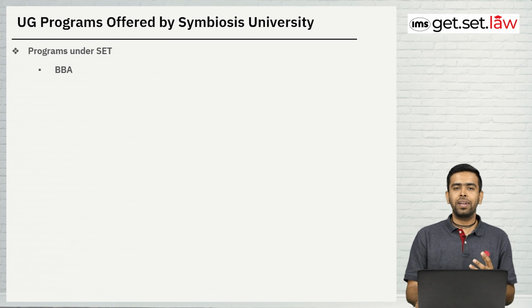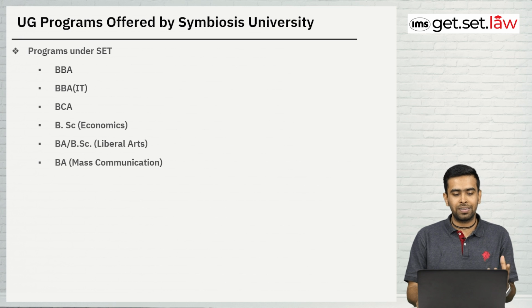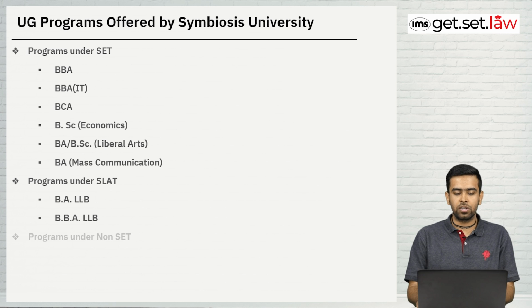So as you know, there are multiple programs offered by Symbiosis University. In the UG programs, as you can see, there are BBA, BCA, BSc, BA, and BSc and BA in Mass Communication. All of these are covered under SET. But our main focus for today is SLAT, which is the Symbiosis Law Admission Test. Here two major programs are covered: one is BBA LLB and another is BA LLB.